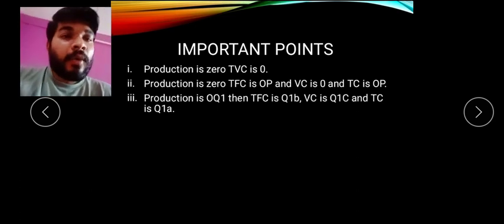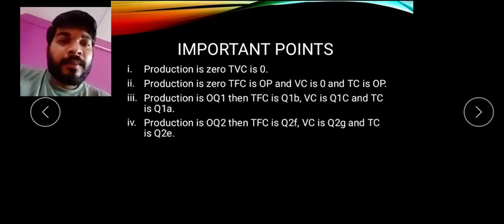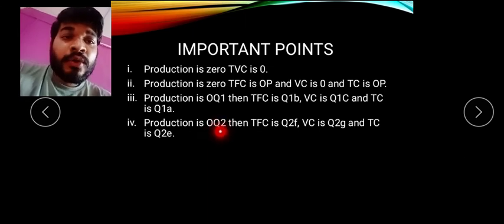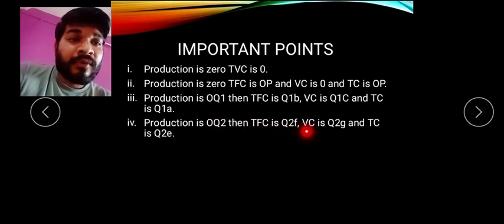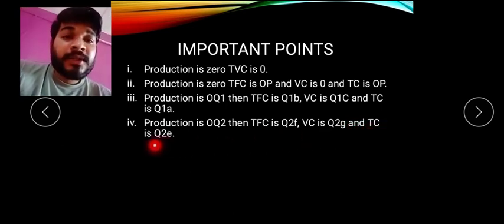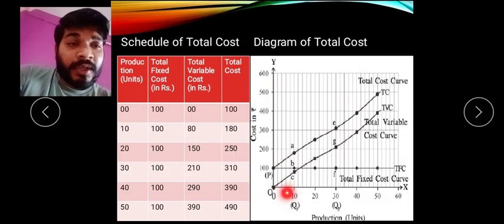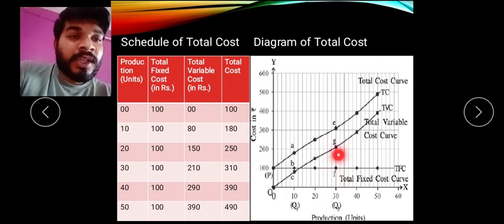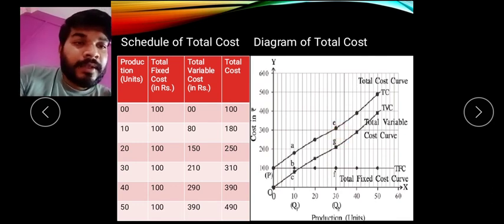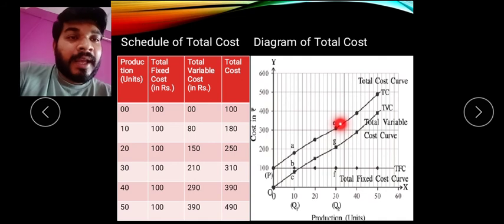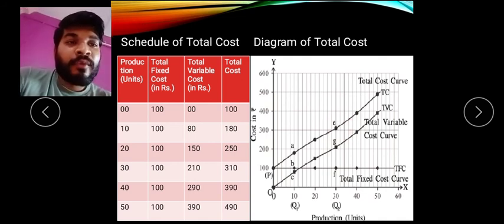Clear? Now again, the second point says when production increases, that is OQ2, then total fixed cost is OQF, variable cost is Q2G, and total cost is Q2E. Sorry, let's see here. So when production goes from 0 to Q2, first fixed cost, that is OQ2F, then after that variable cost OQ2G, and then after that total cost OQ2, that is, we can say E. So F, G and E are the points which are there when the production increases.